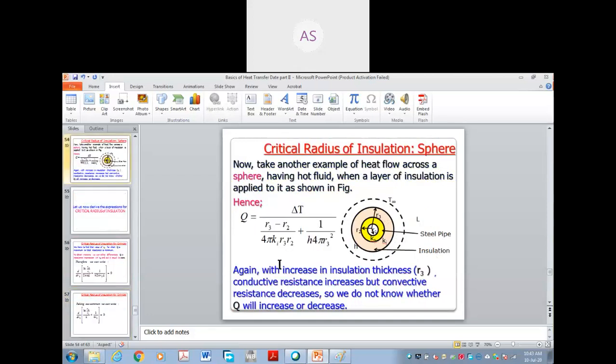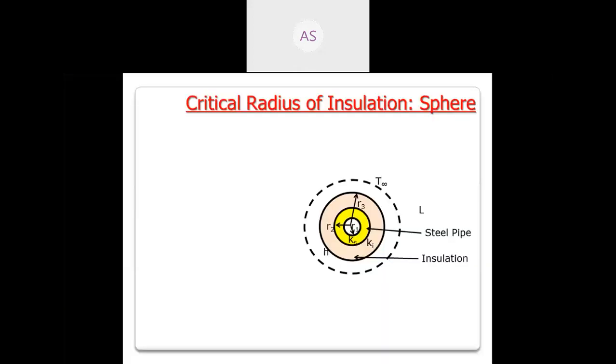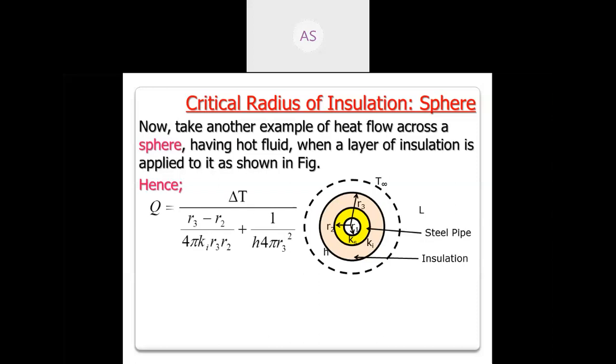Now see here again. Adding the insulation means R3 is increasing. This is the formula for conductive resistance, because here K is conductivity. And this is the formula for convective resistance, because here h is there.